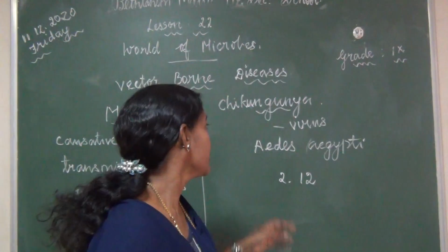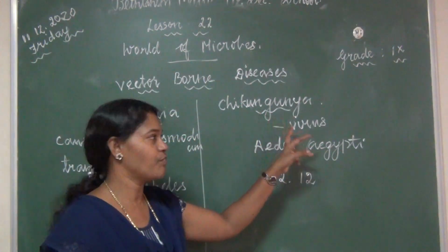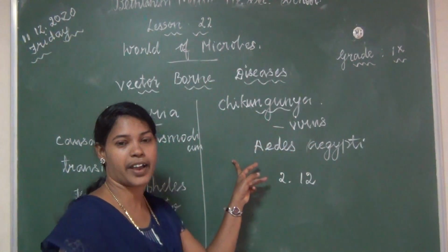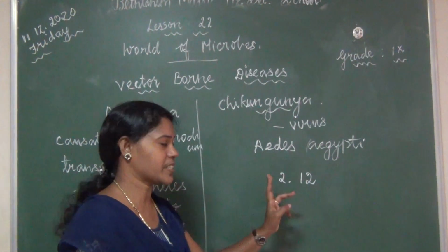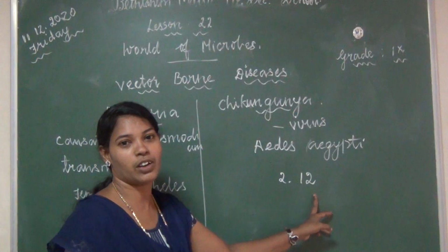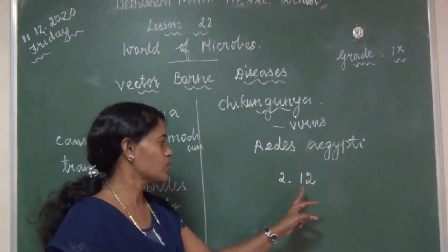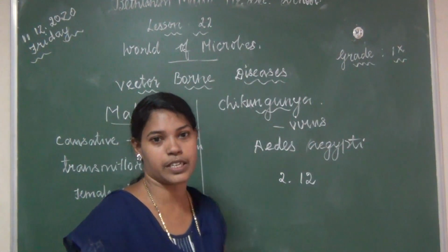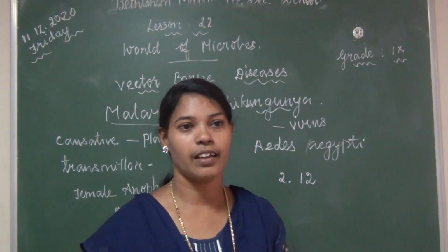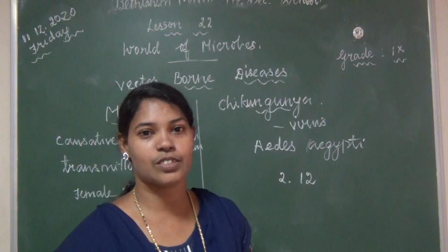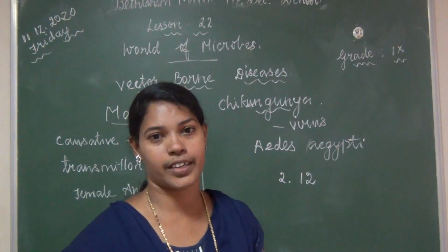Okay, once again, chikungunya is caused by a virus transmitted by the mosquito Aedes aegypti. Incubation period 2 to 12 days. Symptoms: fever, headache, nausea, vomiting, pain in joints, as well as difficulty in walking.